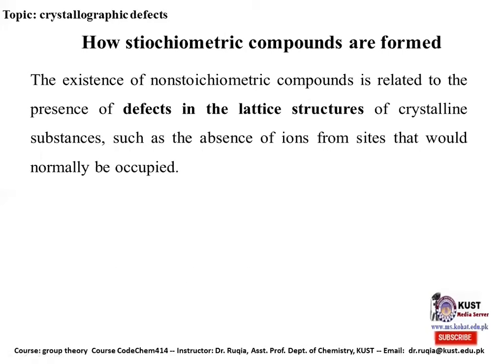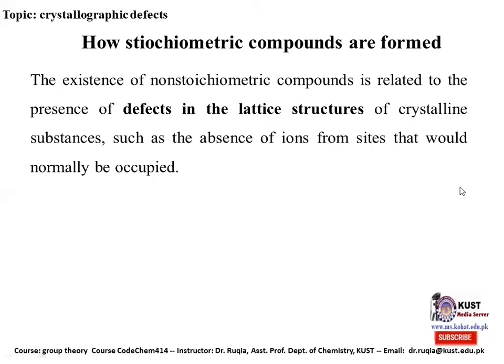How are non-stoichiometric compounds formed? The existence of non-stoichiometric compounds is related to the presence of defects in the lattice structure of crystalline substances, such as the absence of ions from a site that would normally be occupied. For example, if we have a crystal structure, we have the atoms or elements in a proper ratio of whole numbers.